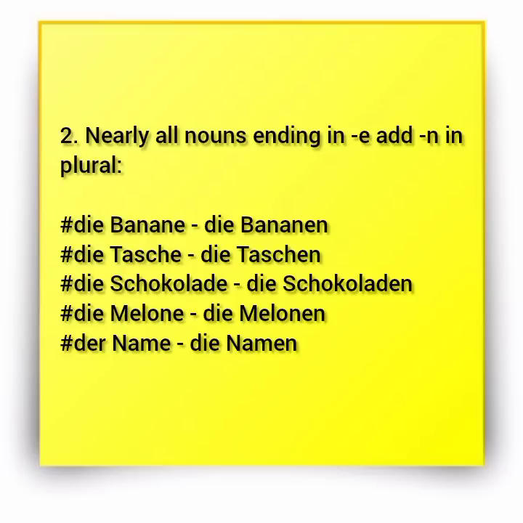Die Schokolade, chocolate, plural, die Schokoladen, chocolates. Die Melone, die Melonen. All right. So you're seeing that most nouns ending in e, even if I add one like Name, now become Namen. Der Name, die Namen. All right. So the point here is that most nouns ending in e tend to add n in plural, okay? All right, then let's go ahead.